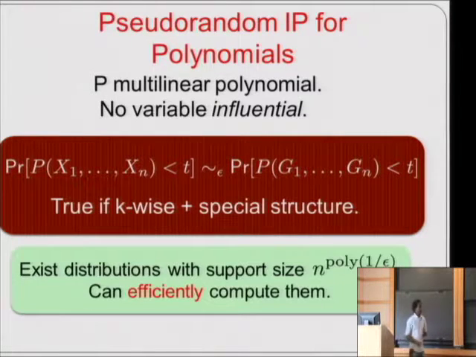In particular, we get a wide class of distributions whose support size is n to the poly 1 over epsilon, and you have the invariance principle to be true again. So if epsilon is a constant, you again have polynomial in n size as opposed to exponential in n.